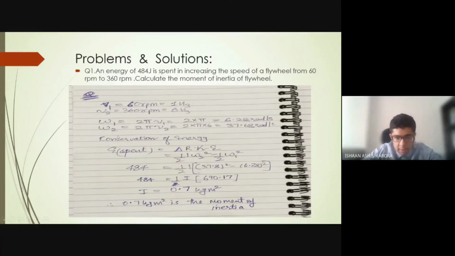Here the energy spent will be converted into the difference between the rotational kinetic energies, which is half I omega 2 square minus half I omega 1 square. Here 484 equals half into I into 37.68 square minus 6.28 square. Here 484 equals I into 690.17. Therefore, the moment of inertia comes out to be 0.7 kilogram meter square. Hence, our final result is that the moment of inertia is 0.7 kilogram meter square.